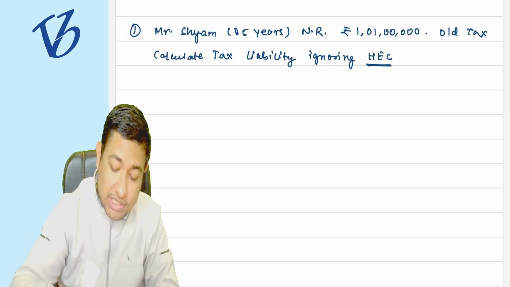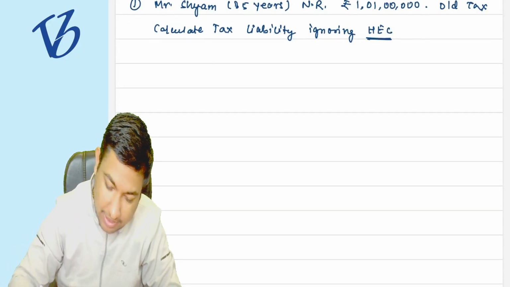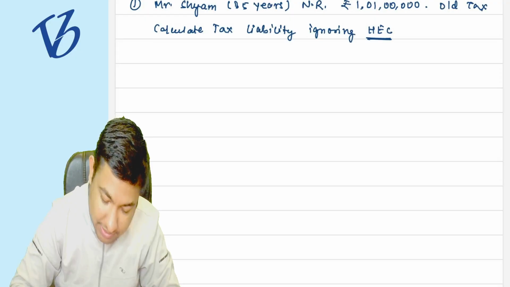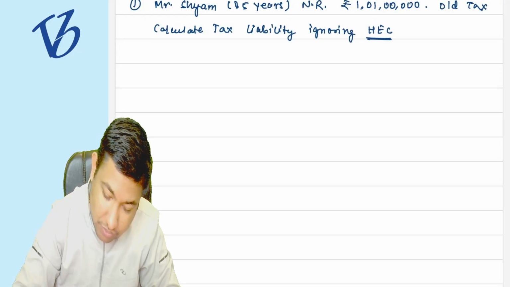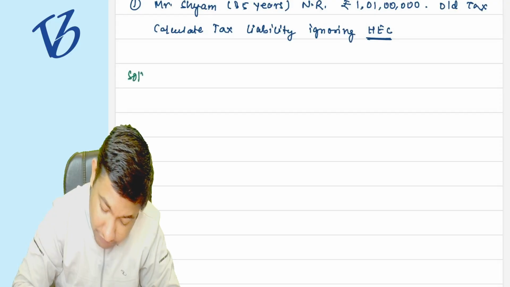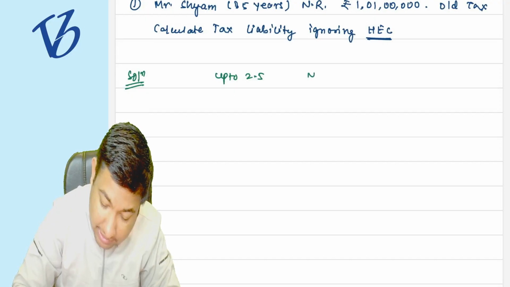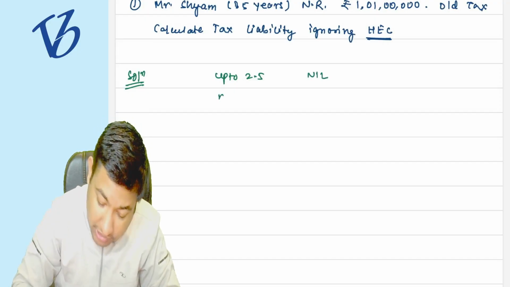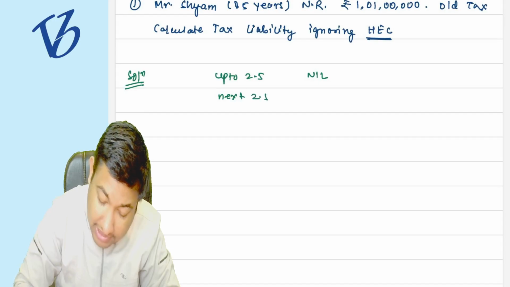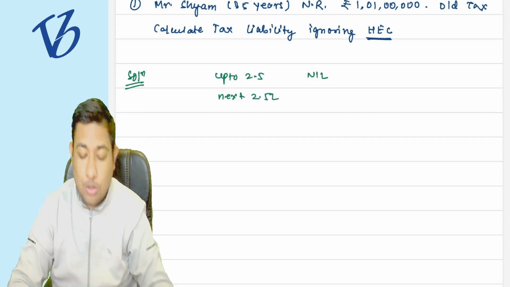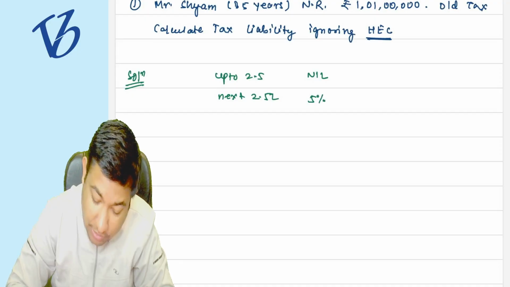Yes. So what is the final tax liability? Up to 2.5 lakh rupees, there is nil tax. For the next 2.5 lakh rupees, from 2.5 to 5 lakh rupees, there is a tax rate of 5%.